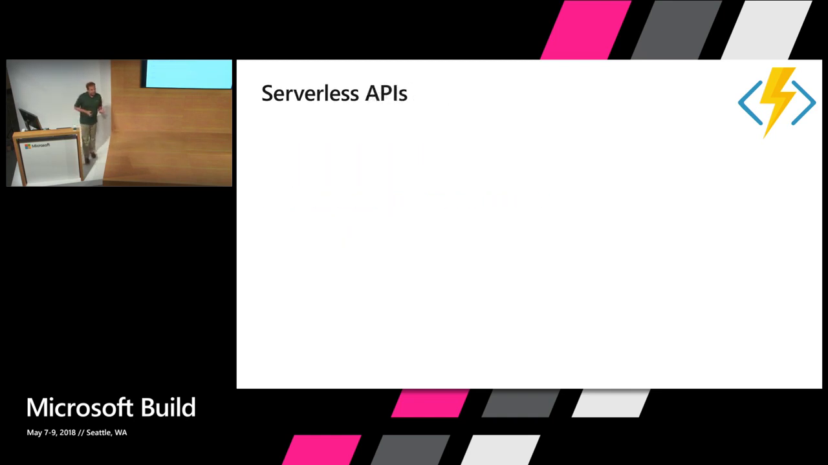Now, with cross-platform applications, we like to have APIs that we can call, because the phone doesn't do much without connecting to a service of some kind. So you will build some serverless APIs. And what it means is that we are going to use HTTP triggers. We are going to respond to an HTTP request.